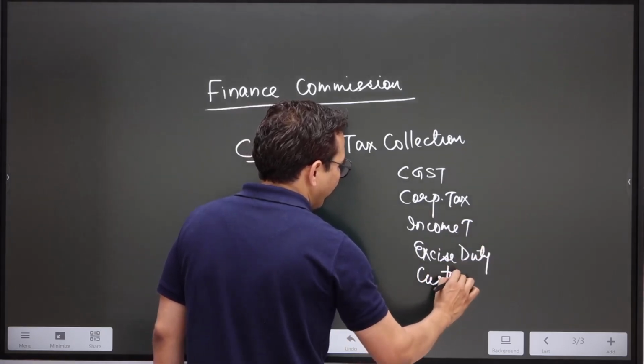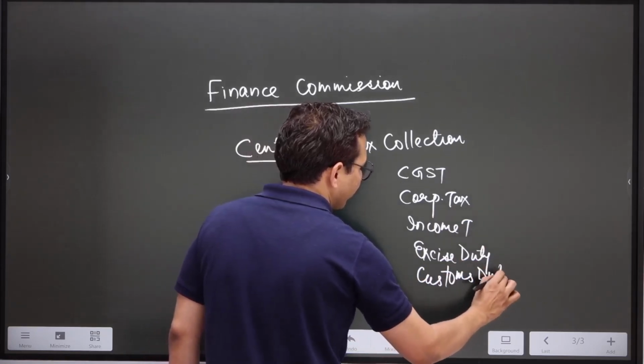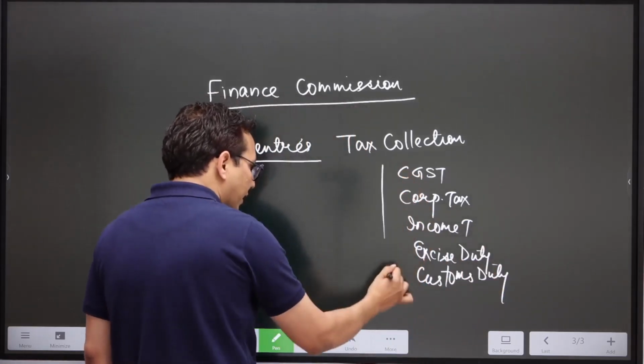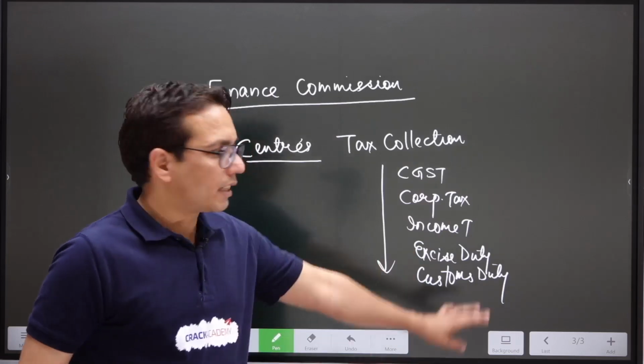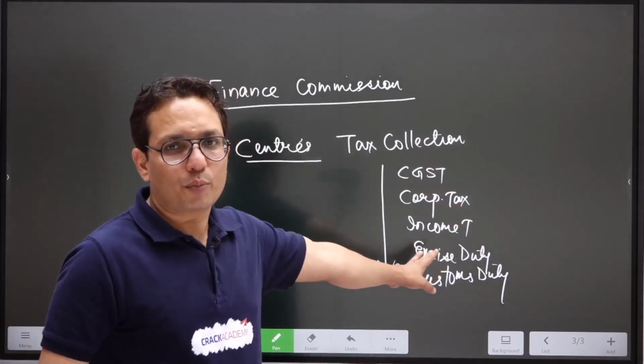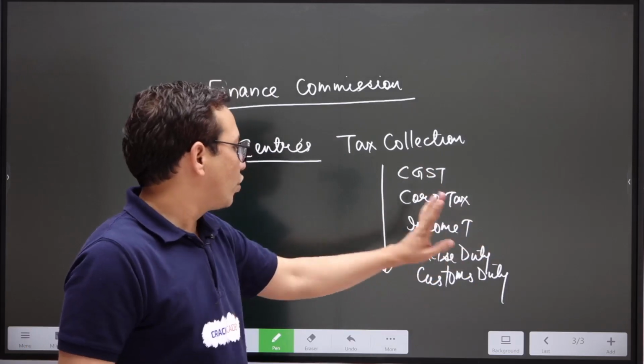That is, if we arrange the taxes in decreasing order of their collection, then the taxes are like this: CGST, corporate tax, income tax, excise duty and customs duty.